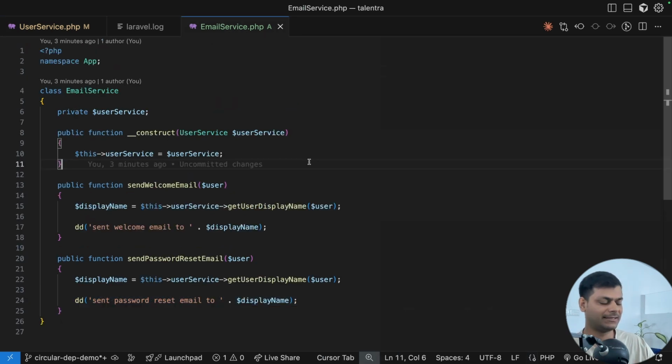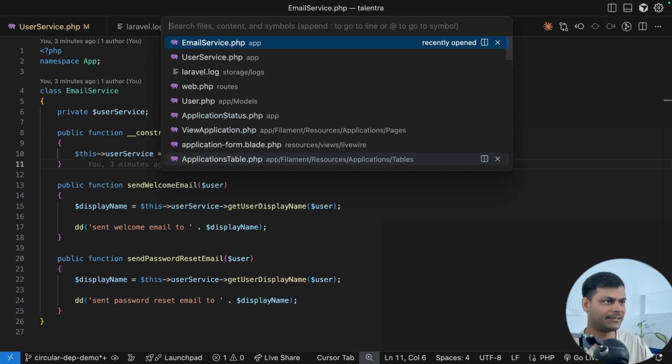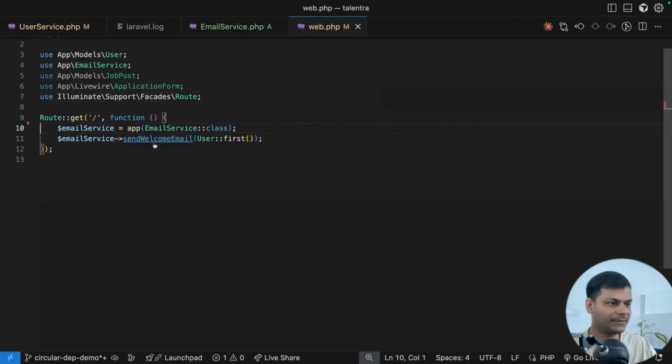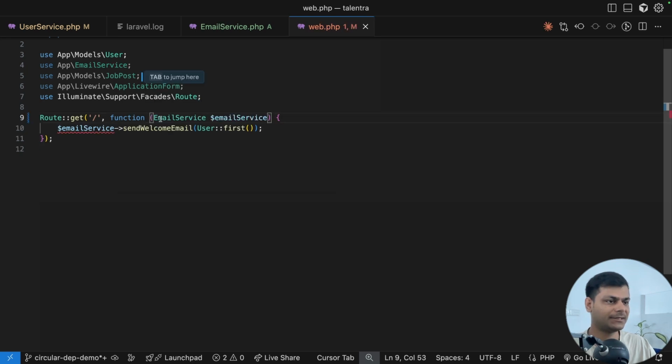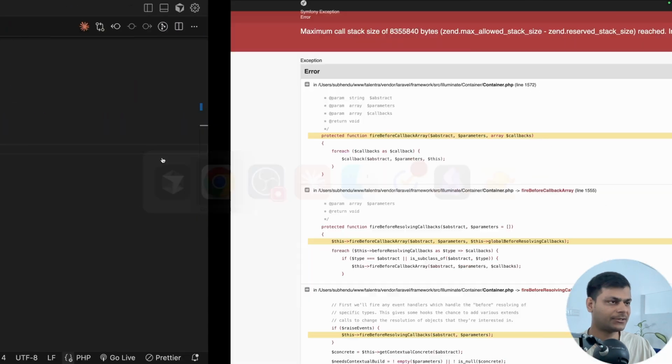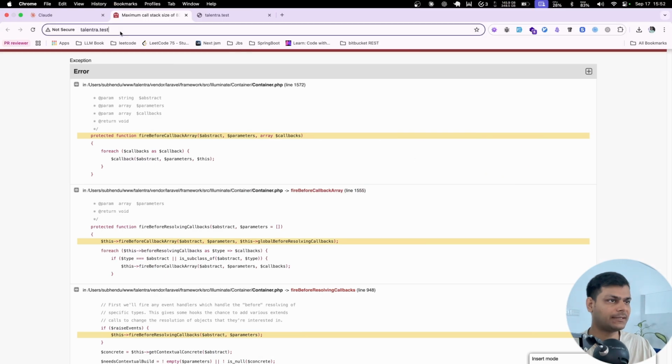Well, let's see by running one method. Here we are initializing the email service and trying to send a welcome email to the first user. Let's go to the browser, run this and see what happens.